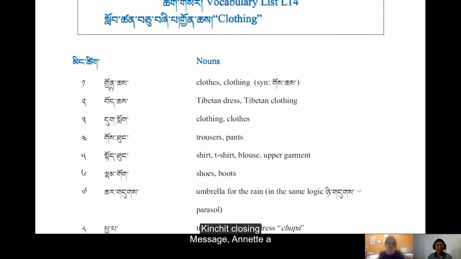Lasso tene kyunche, and then synonym is köche. This is not very common. You don't need to think so much. Just köche, pöche, tuglo. This can be the synonym, köche and tuglo. So tuglo is very common. Okay, here.